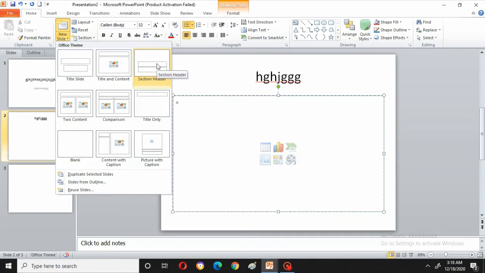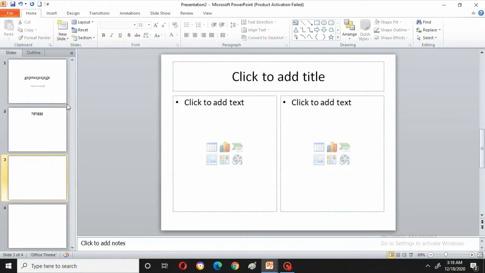This is section header. What is section header? Section header is only adding a header. Okay, header you already know, I explained in Word. And title, this is two content. That means here also you can add. See, can you see here? Here also you can add anything else, whatever you have here, here also you can. So both the places you can add.